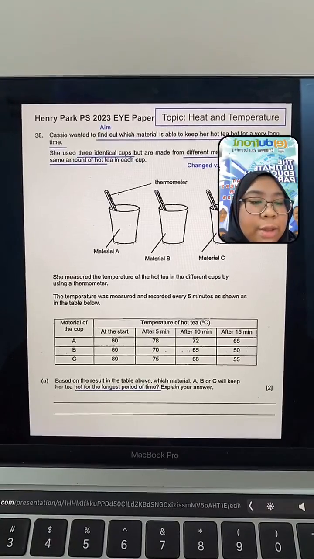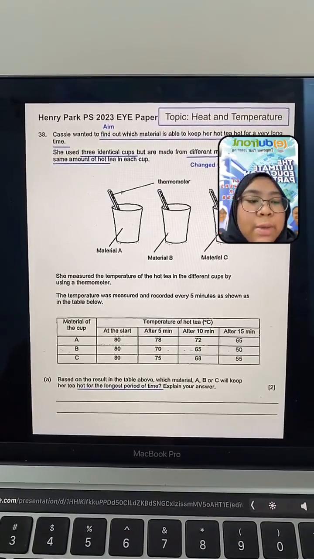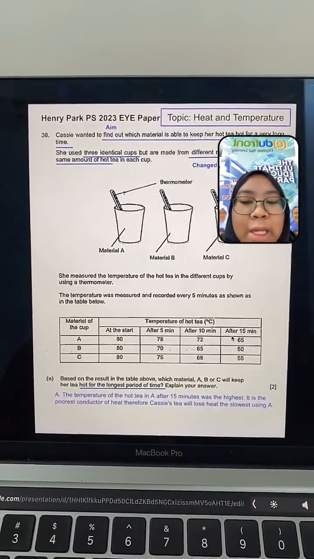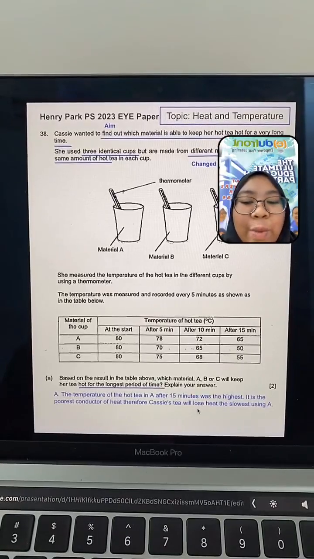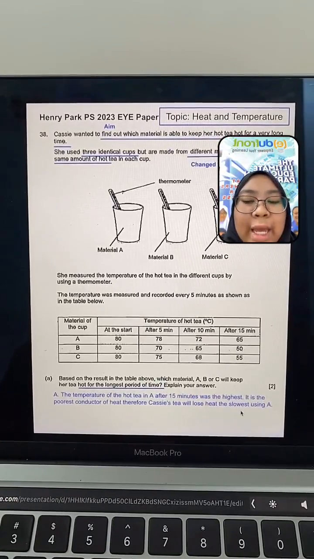A, yes. Good job. But you have to explain your answer now, right? So the answer is A. The temperature of the hot tea in A after 15 minutes is the highest, right? Why is it the highest? Because it is also the poorest conductor of heat. Therefore, Cassie's tea will lose heat the slowest if she uses A.